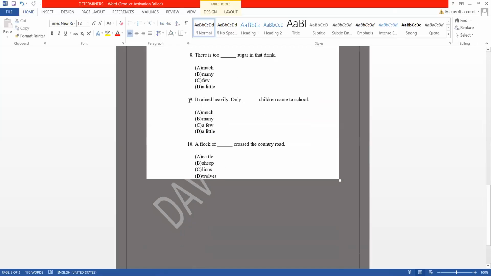Next, we move on to the 9th sentence, which is: it rained heavily. Only dash children came to school. Before this pandemic, we all faced the situation when you used to complain, ma'am, today it's raining and dash is absent, or she didn't come to school. So the same way, it is a similar situation wherein it rained heavily. Heavily means बहुत तेज बारिश हुई. Only dash children means बहुत कम children जो हैं, बहुत कम बच्चे जो हैं वो school आए. So what would be the answer?